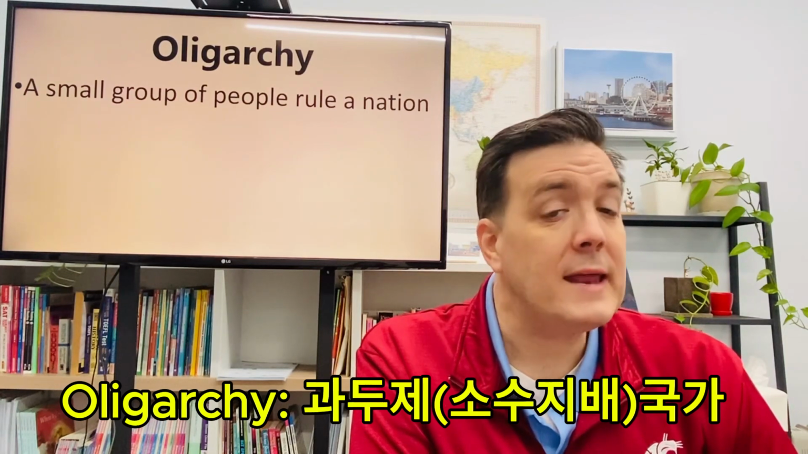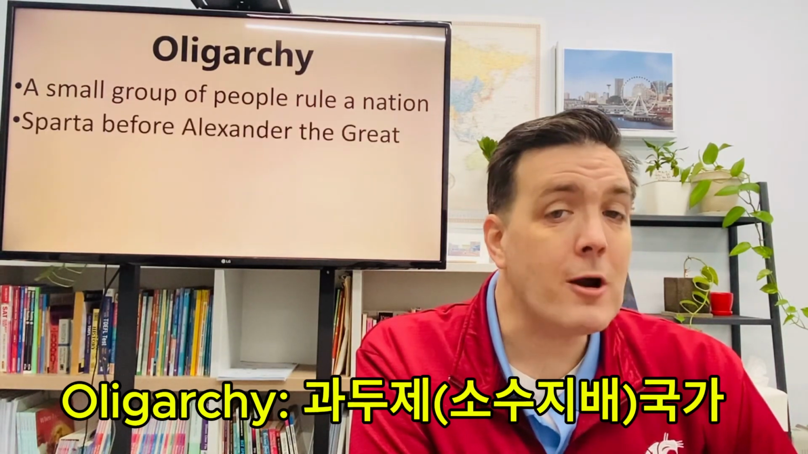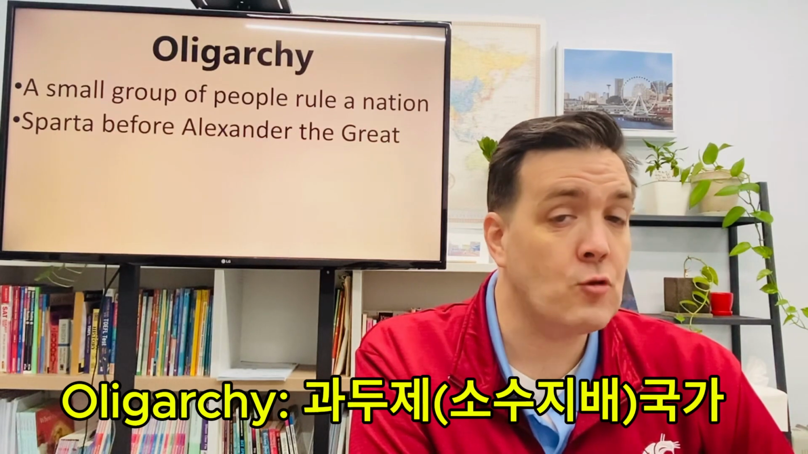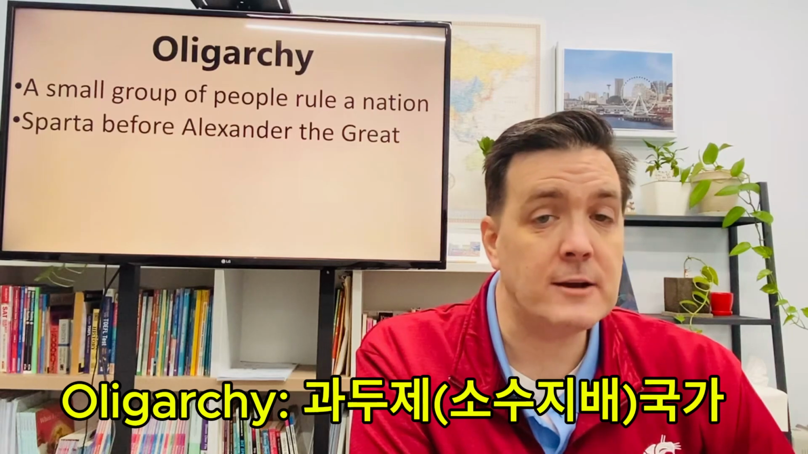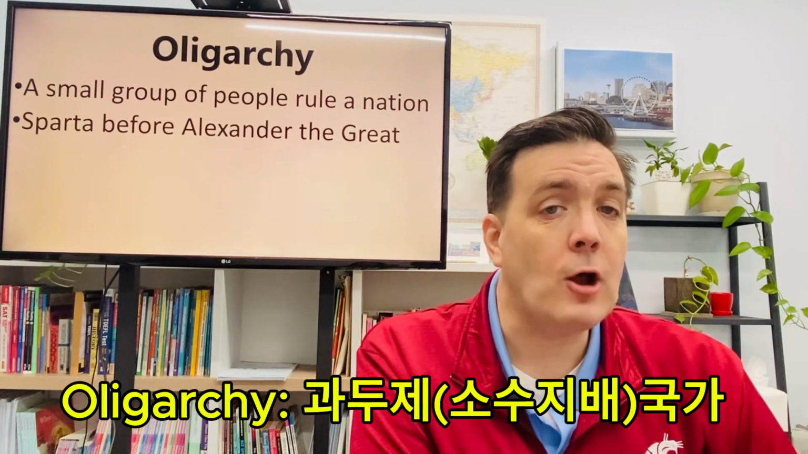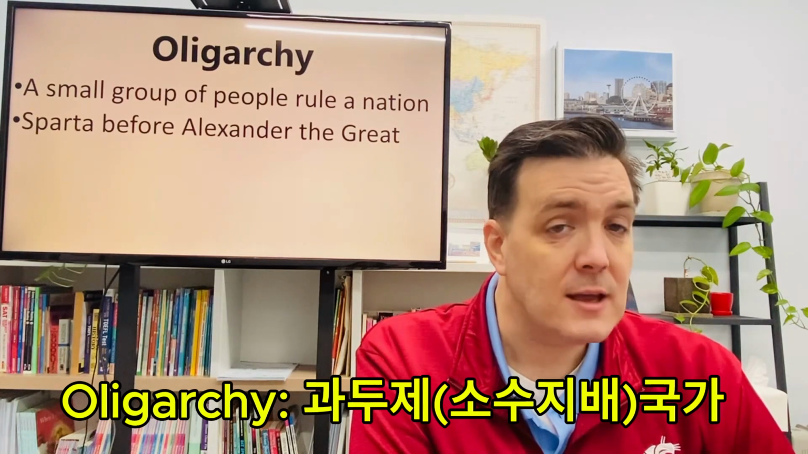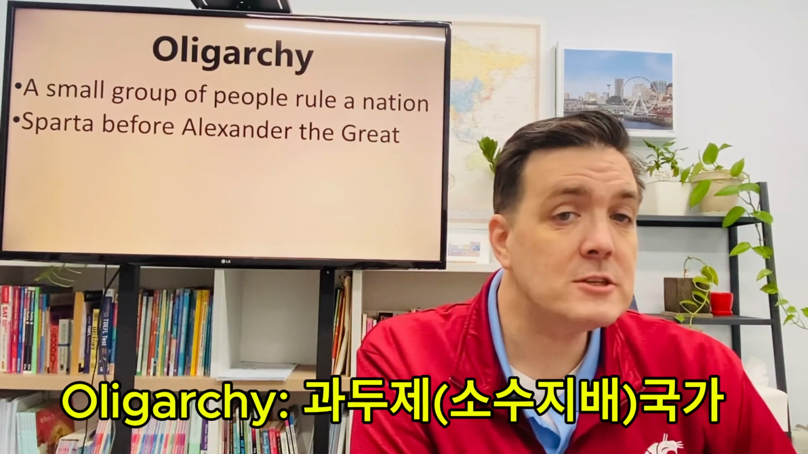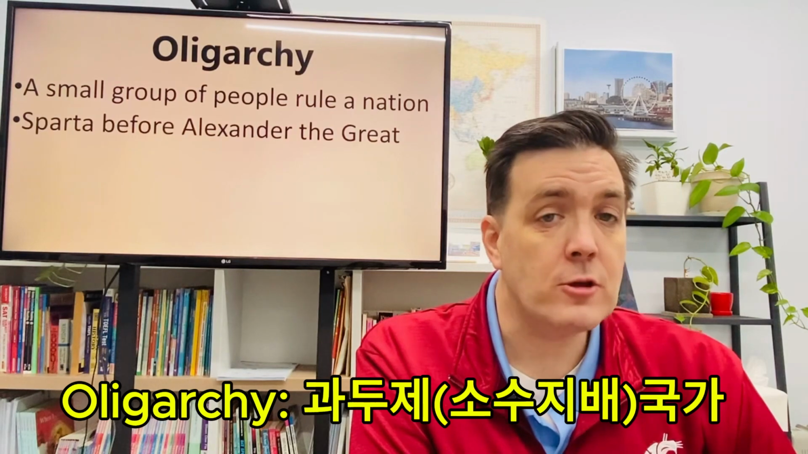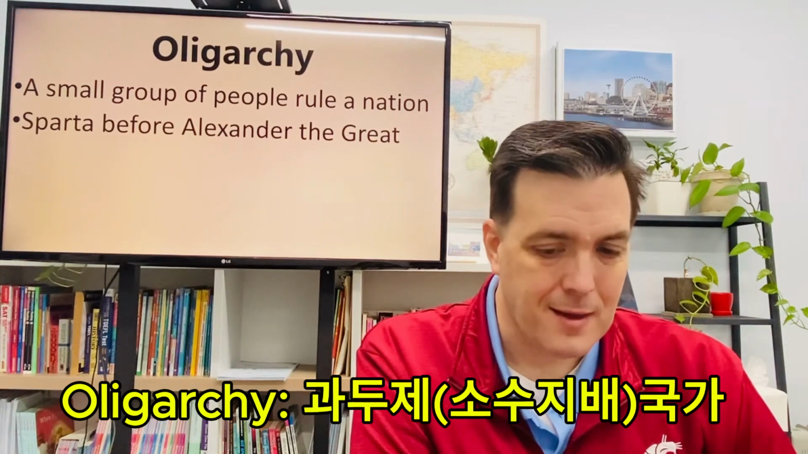Now, an oligarchy in history, well, Sparta was a city-state in Greece. And before Greece was united under Alexander the Great, Sparta had an oligarchy. They had 2 kings that ruled their government together. One king was in charge of the government. The other king was in charge of the army.